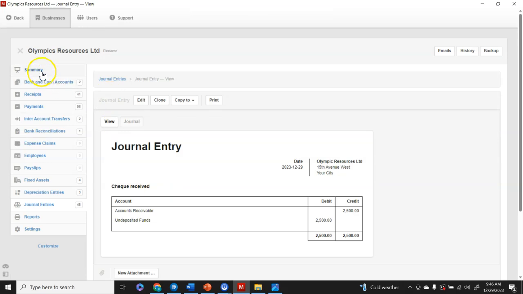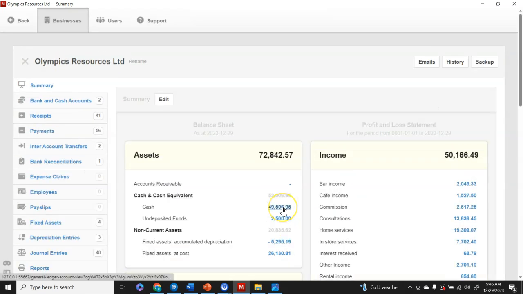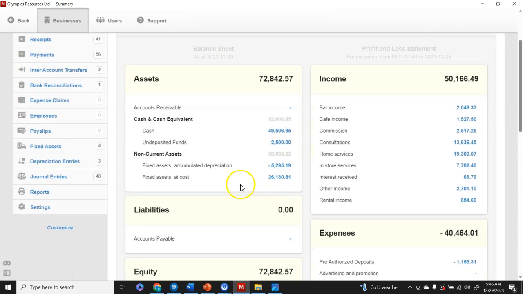If we go back to our summary, we're going to see that we don't have anything in our accounts receivable again, and in undeposited funds we have 2,500. This will stay in this account until the new year when we are able to deposit the check in the bank. So assuming it's the new year and we deposit the check in the bank, now we have to clear this account and bring it back to zero.